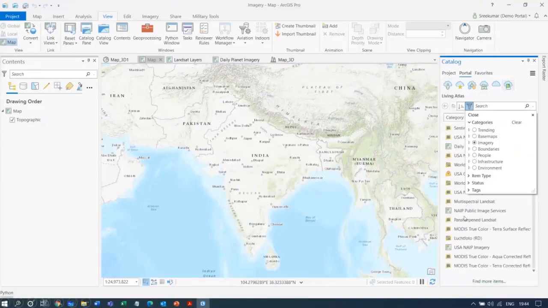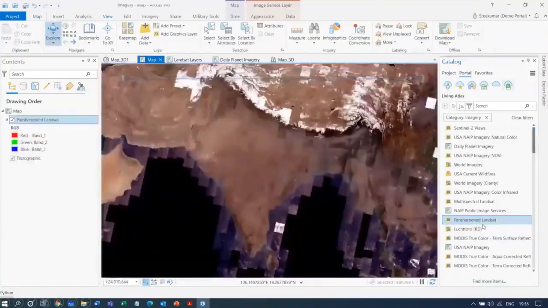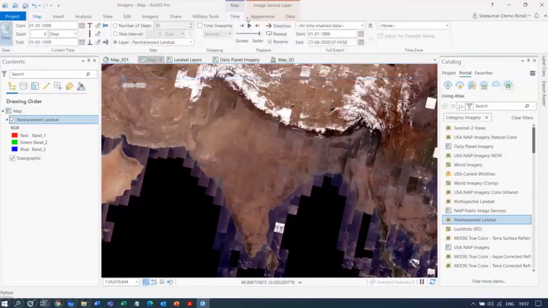So here I can see various data sources, and I will be just adding the PAN sharpen Landsat data. So here it is. We have the scenes added for the whole India region, and the time series you can see in faint color. Based on the selection, you can see various intuitive tools have appeared, and the time sequence for which the data is available can be seen here or can be filtered here.